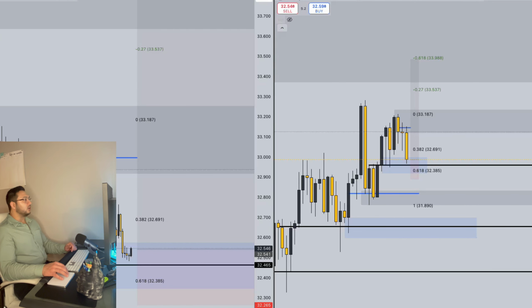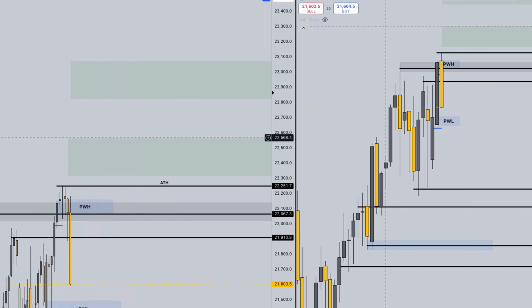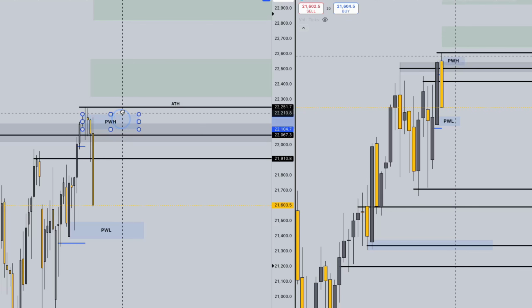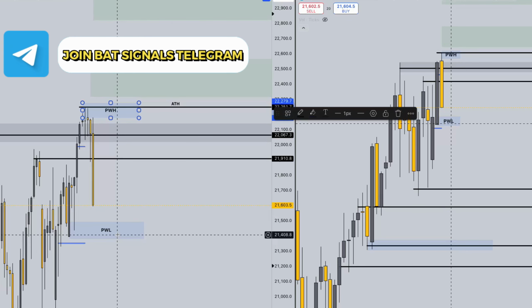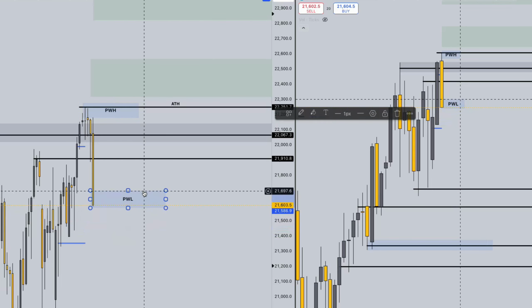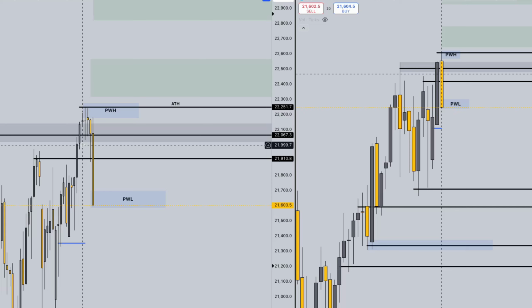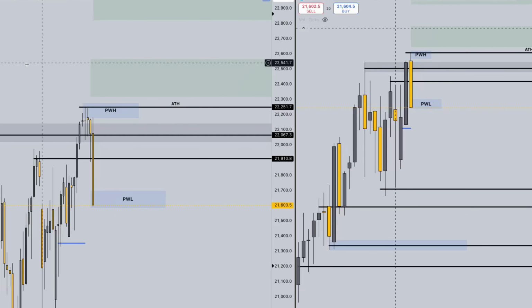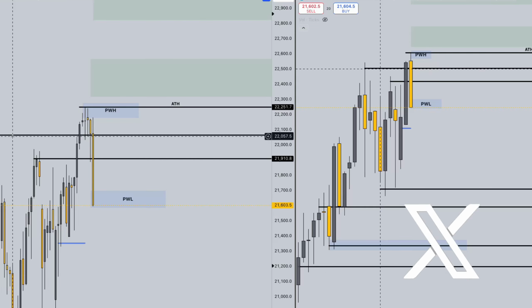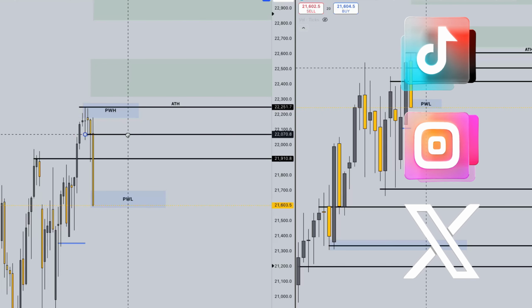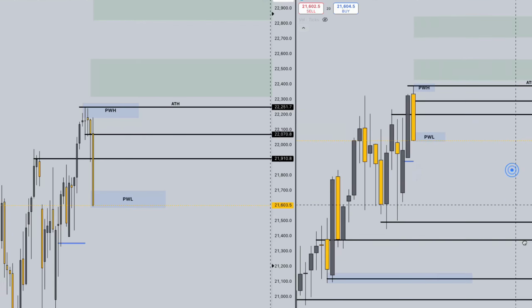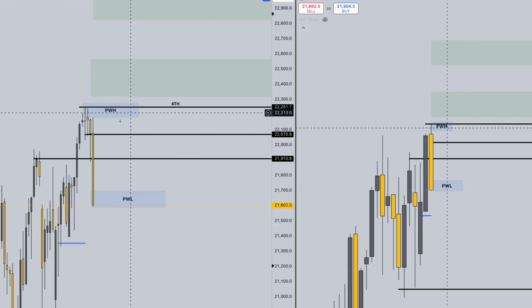Alrighty. On the right hand side, we are looking at the weekly time frame, and left hand side daily time frame. Let's go ahead and update our previous week's high and previous week's low areas. Here we are. Let's remove this zone here, and we will adjust this level here to 22,050 price range. So what can we see? We had a strong bearish week for the NASDAQ 100.